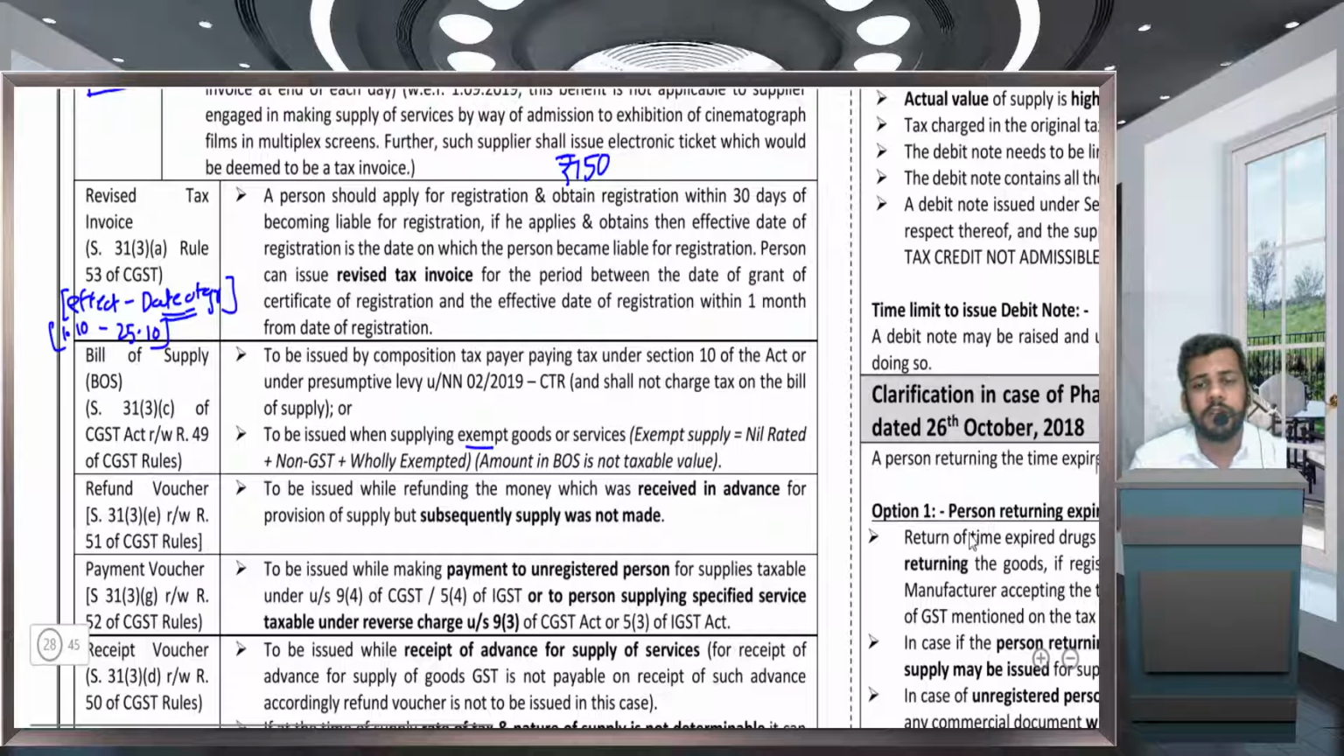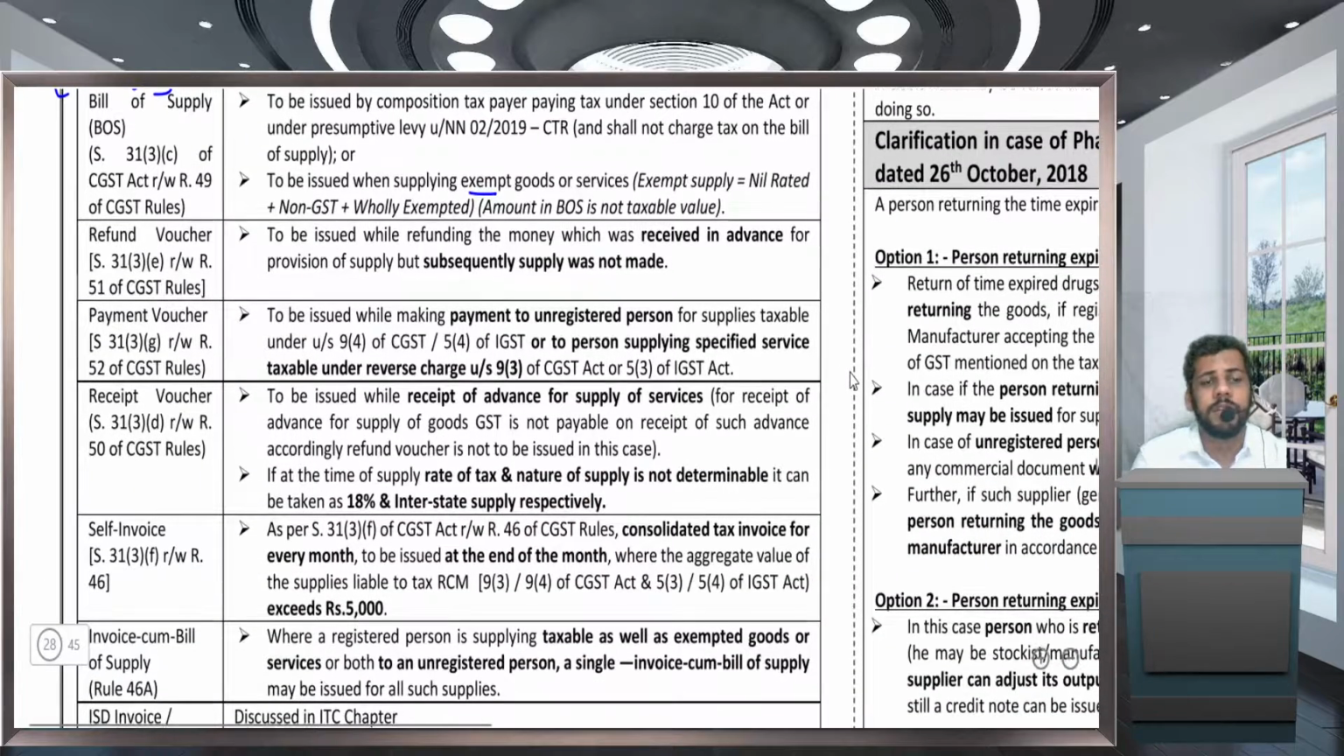Next is refund voucher. When a refund voucher is to be issued, first you have to understand the receipt voucher. Before understanding the refund voucher, you have to understand the receipt voucher. A receipt voucher is to be issued when you are receiving an advance. For example, today I am getting an advance. I have to issue a receipt voucher.